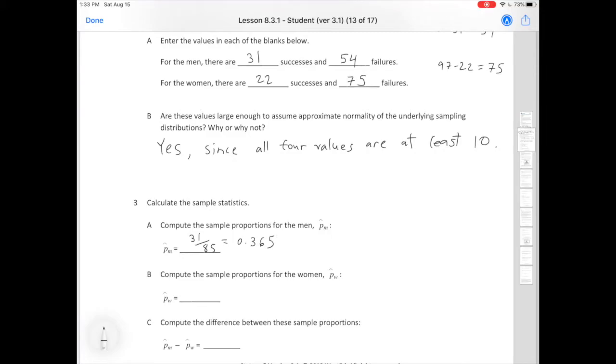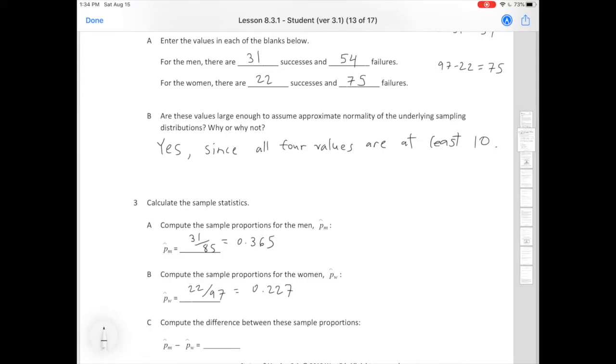And if we compute the sample proportion for women, that is 22 out of 97, which is 0.227. So it looks like men text more than women in our sample, right?